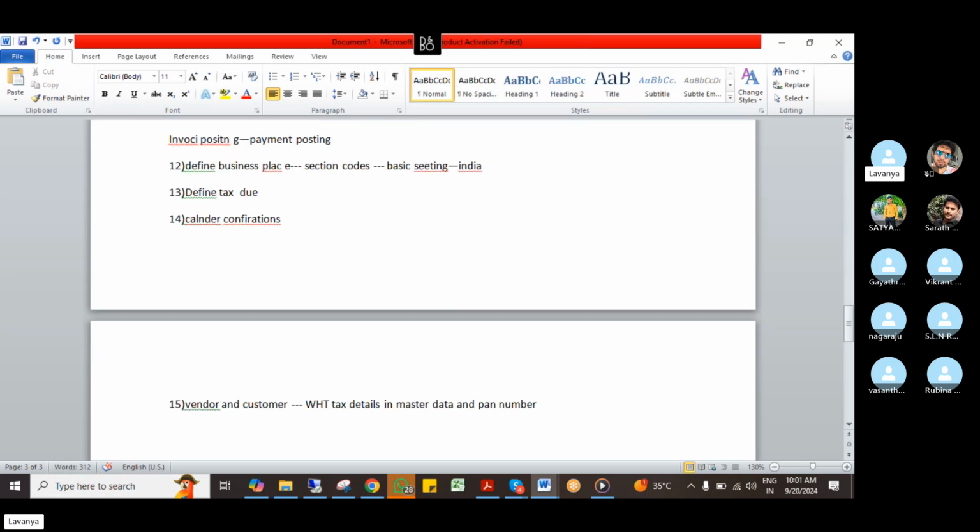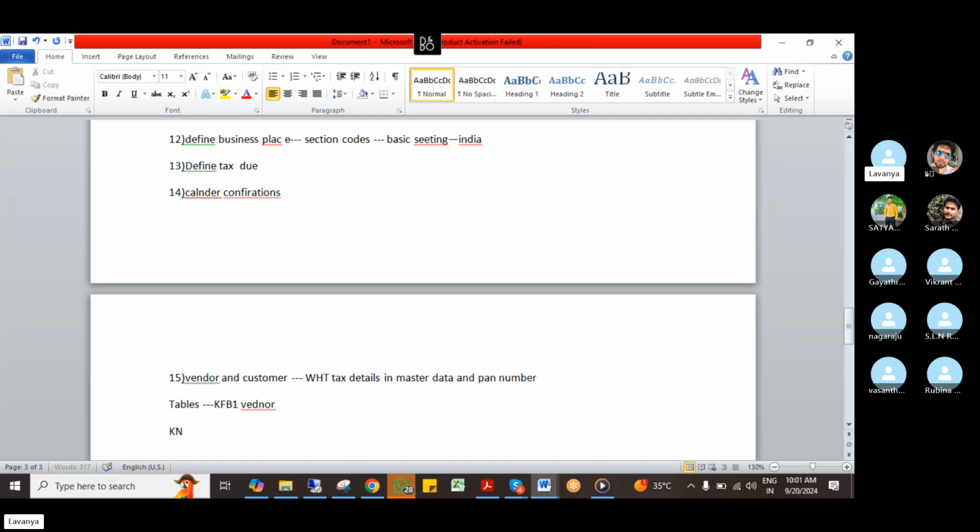So how will we come to know what vendors and customers I'm having? We have the tables for that. In the table, for vendor it is LFB1. If you go to LFB1, I can see what vendors I'm having, and KNB1 means customers.